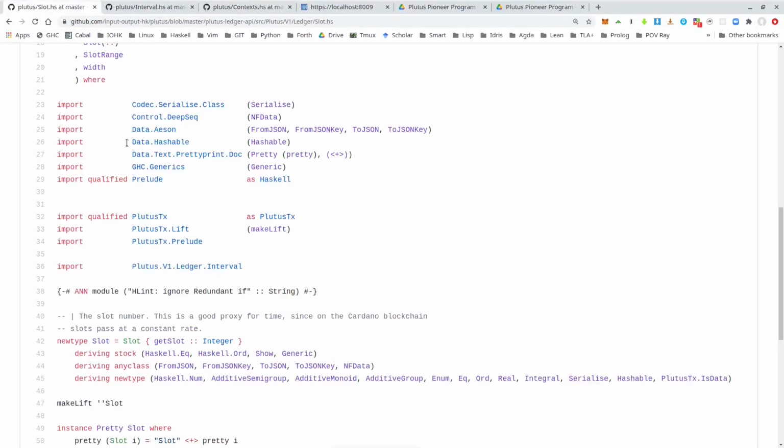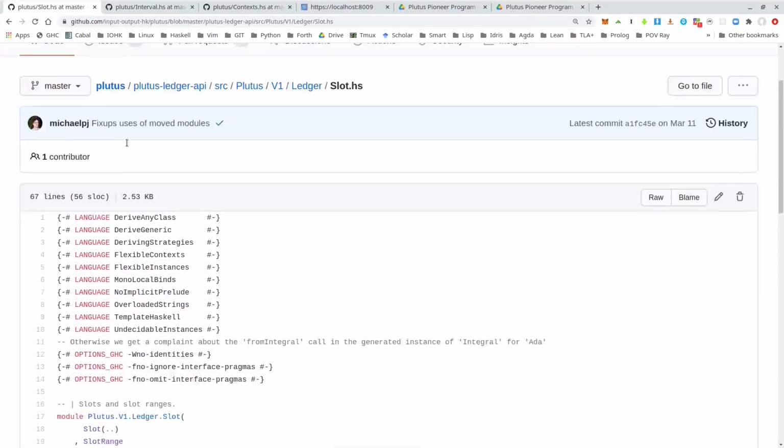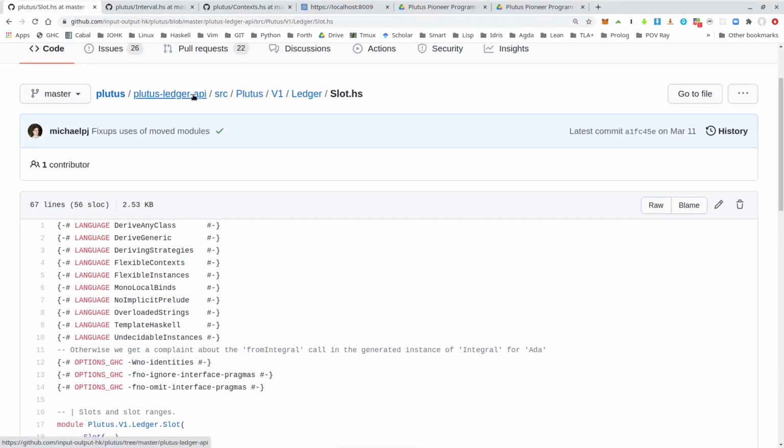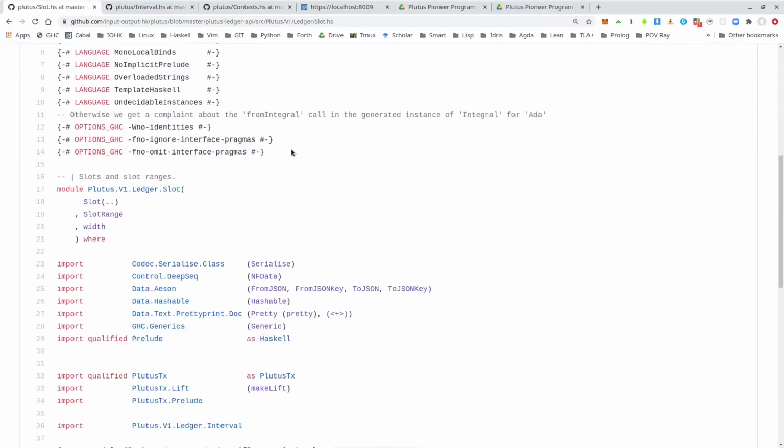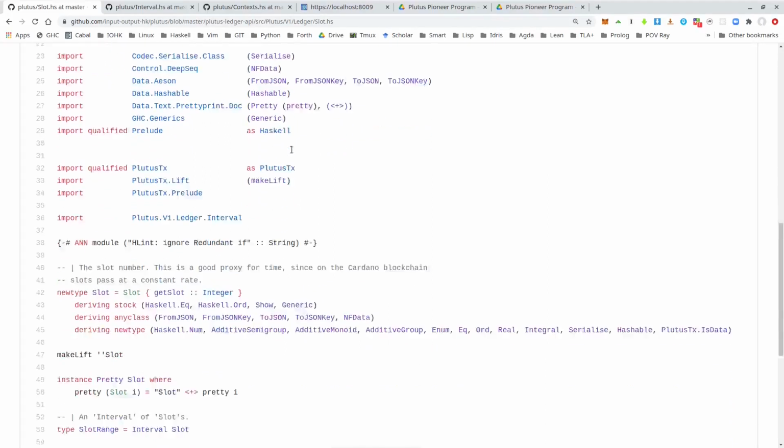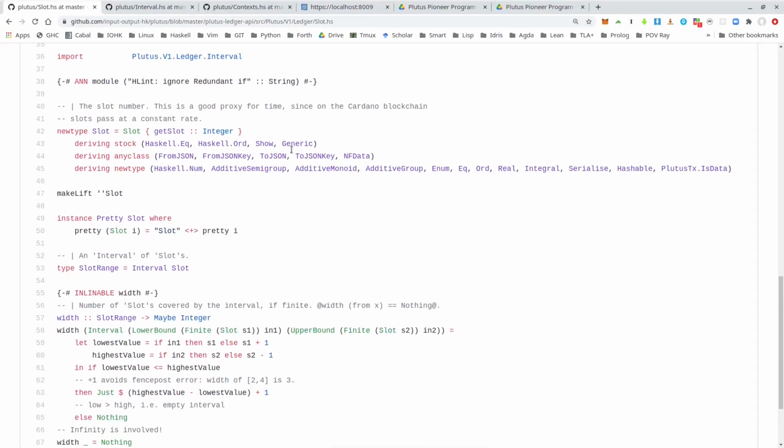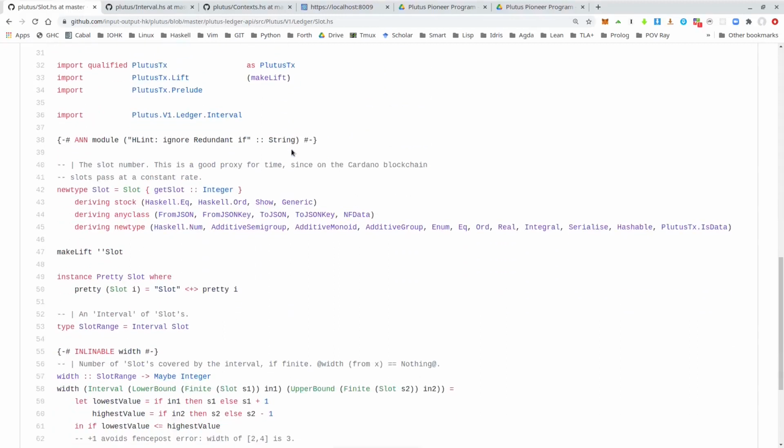So one relevant module is Slot. That's in the same package, it's also plutus-ledger-api, but now in module Plutus.V1.Ledger.Slot. And we see that there Slot is defined, and Slot is a simple newtype wrapper around an integer. So a slot is just an integer with a newtype wrapper around it.